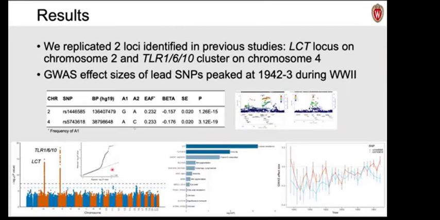These are the Manhattan and QQ plots for the IMR GWAS. We got two genome-wide significant hits, the LCT locus on chromosome 2 and the TLR16 gene cluster on chromosome 4. Both loci have very convincing LD support as shown in the LocusZoom plots. These two loci were also identified as selection targets in previous publications.